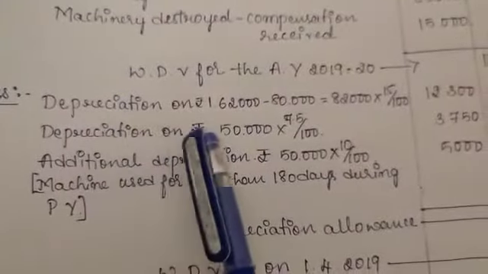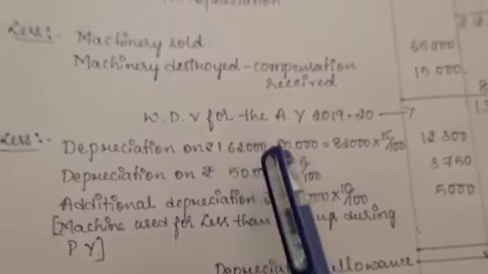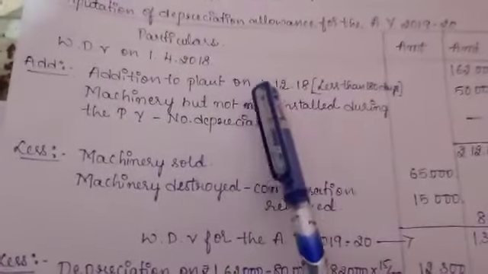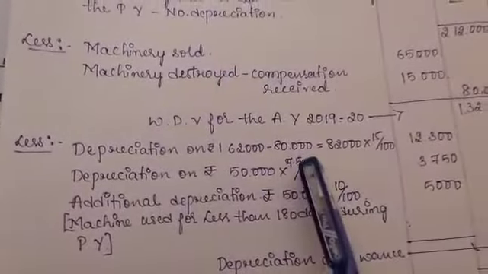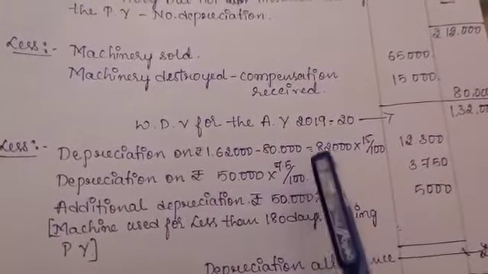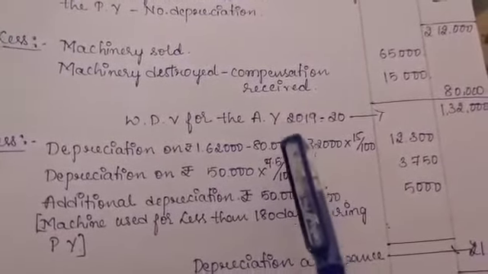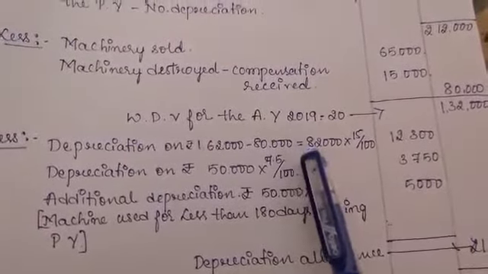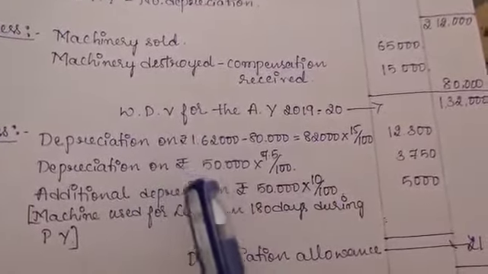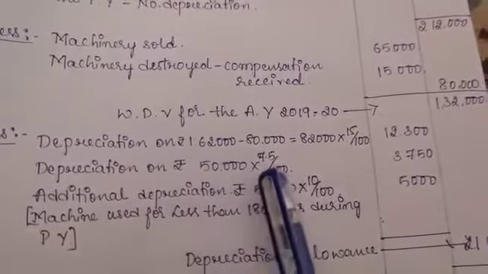Machine depreciation on rupees 50,000. 50,000 means the new machine's value is 50,000. 50,000 into 7.5 divided by 100. Here we will take only 7.5% because the machine was used for less than 180 days during the previous year.